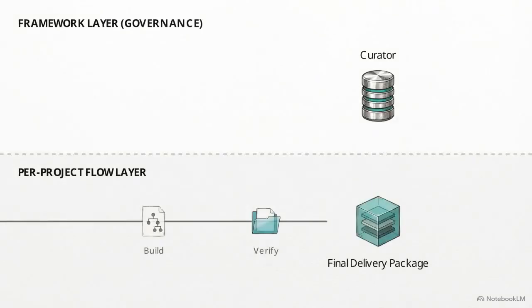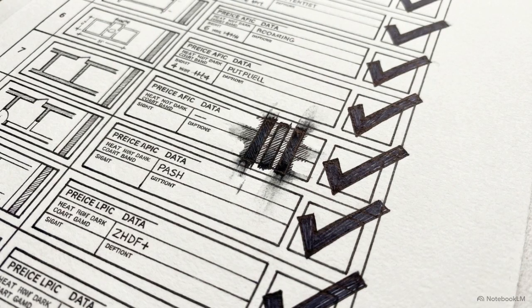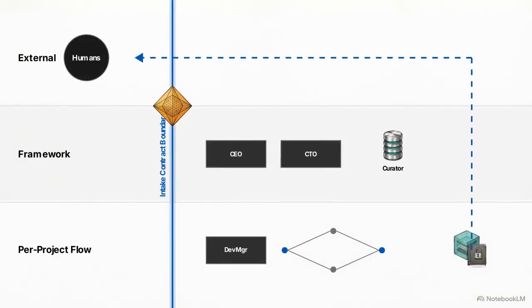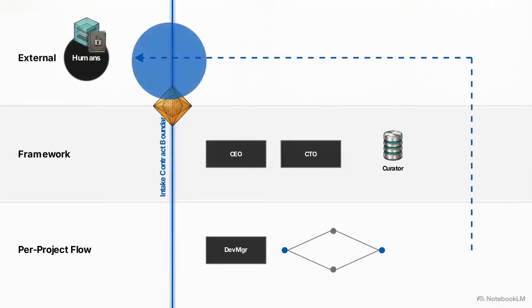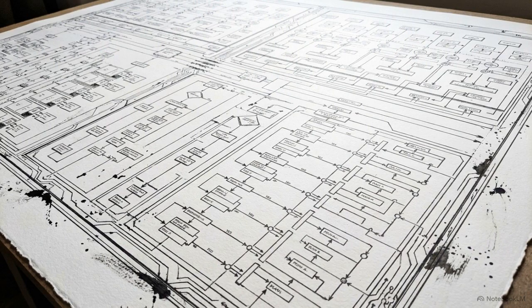At the moment of delivery, the Curator node serves its most crucial enterprise function. The Curator attaches the complete, immutable evidence ledger directly to the delivery package. This ledger provides absolute proof to enterprise architects. It catalogs every QA pass, security gate, and local blocker decision made by autonomous agents. The fully audited system is then passed back across the strict intake boundary to the human stakeholders. Achieving reliable autonomous software delivery requires constraining AI agents within a rigid, deterministic, and fully auditable organizational architecture.